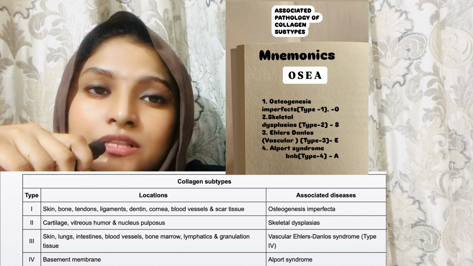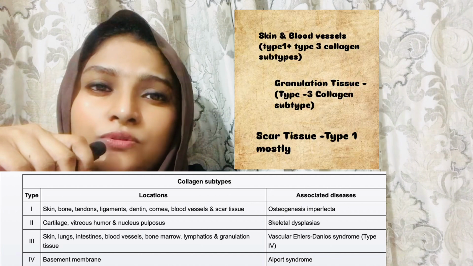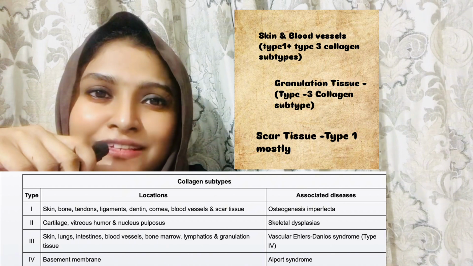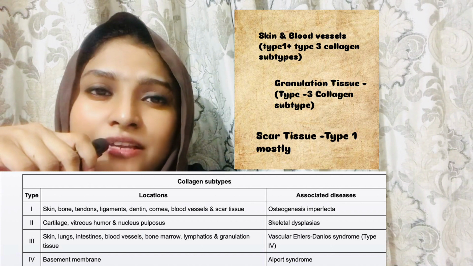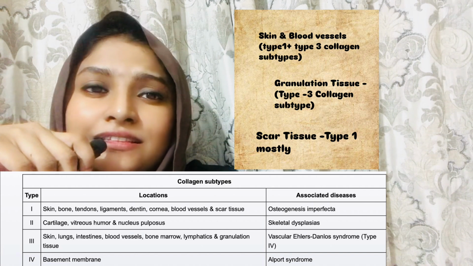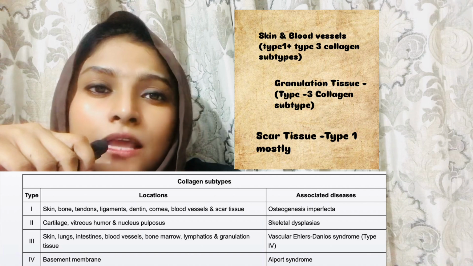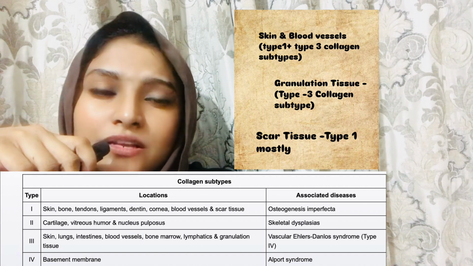Now, listen very carefully. Type 1 and type 3 both participate in formation of skin and blood vessels. And for type 3, in granulation tissue, type 3 collagen predominates. In scar, type 1 collagen predominates. So don't forget all of it. All of these points are very high yield.